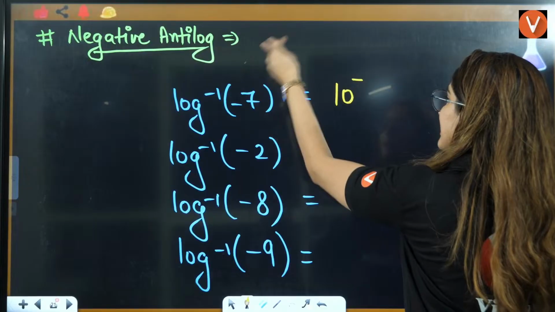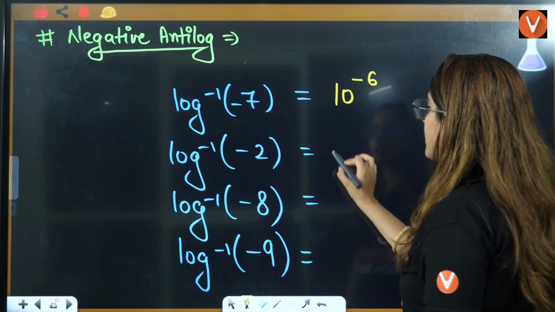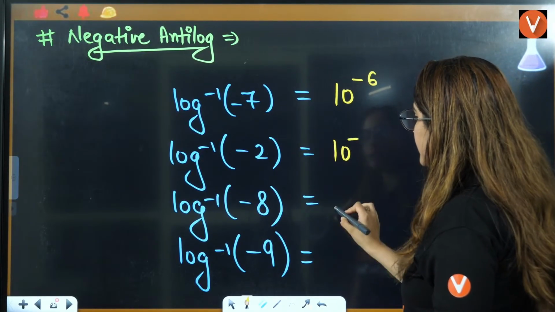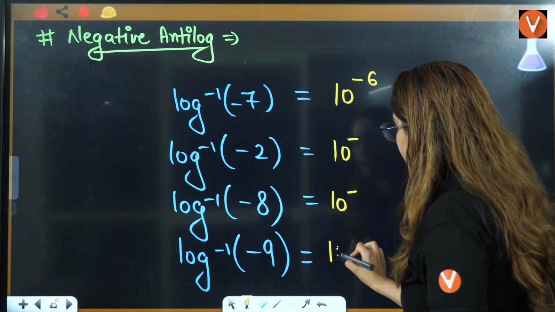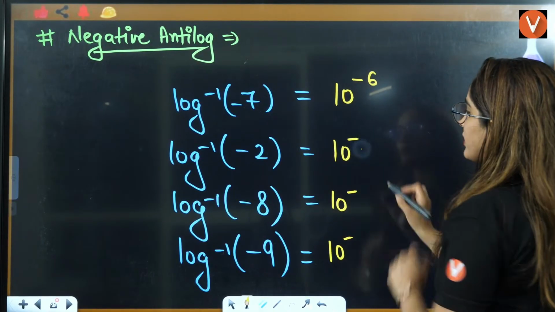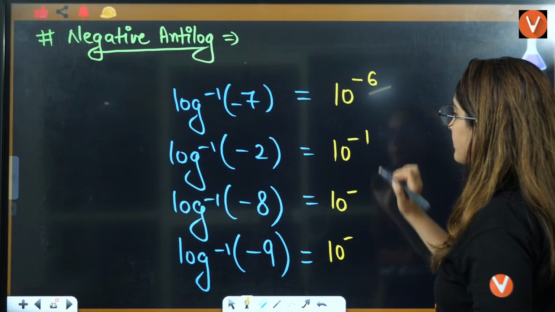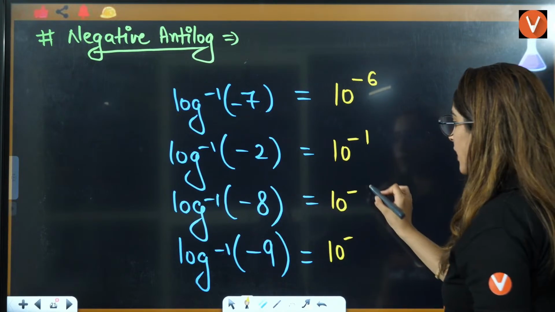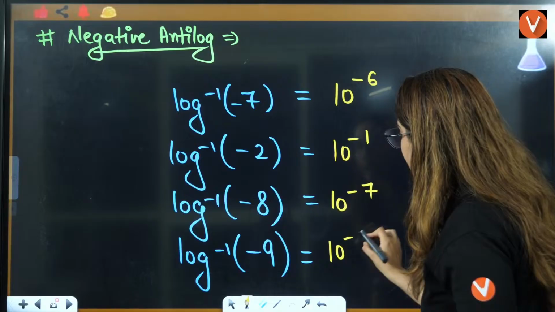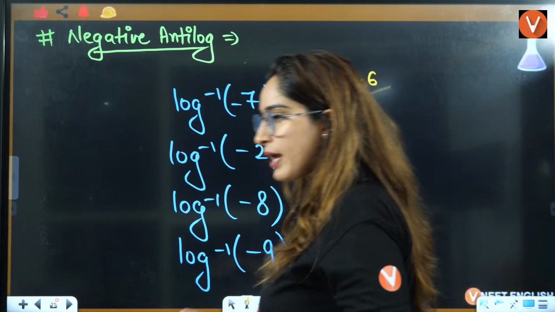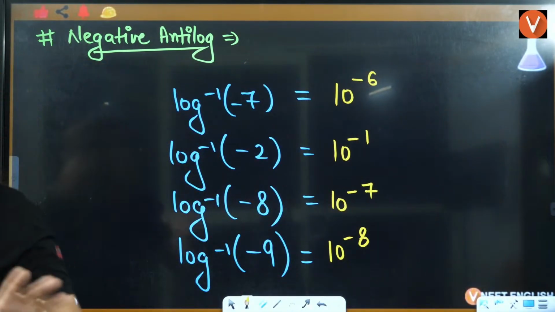This is 7, take 1 from here, it will be 6. This is 10 raised to power minus, this will be 10 raised to power minus. This is 2, take 1 from here, answer will be 1. 8, subtract 1, it will be 7. 9, subtract 1, it would be 8. Okay, this is the value of simple thing.